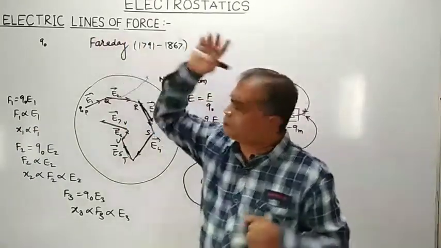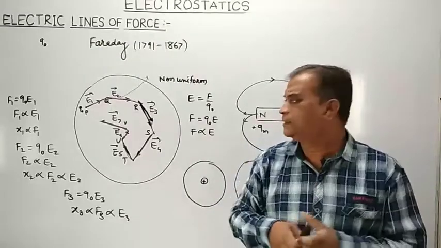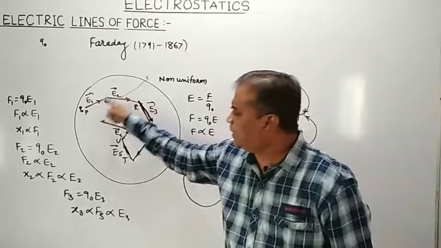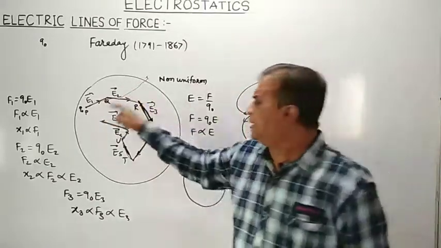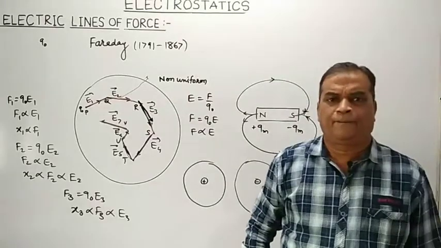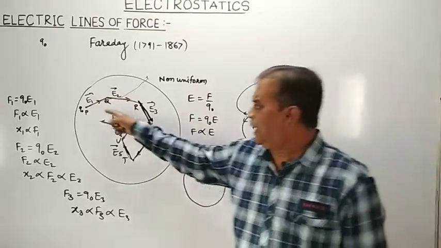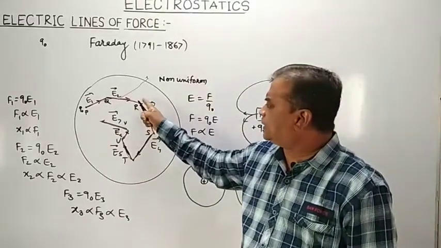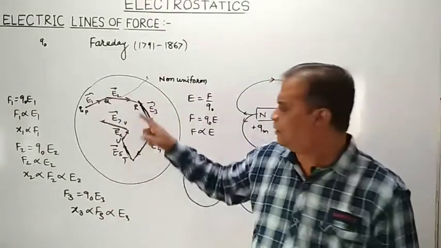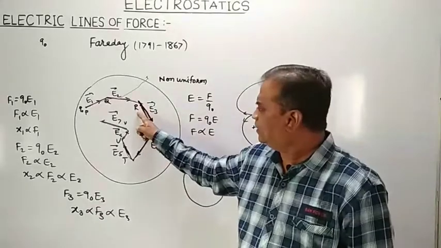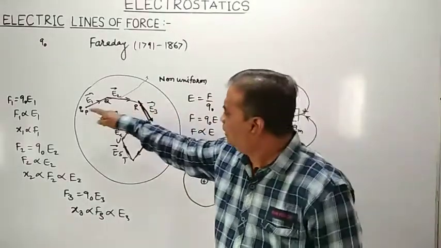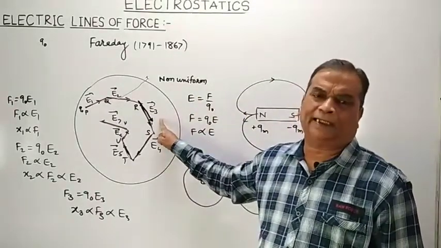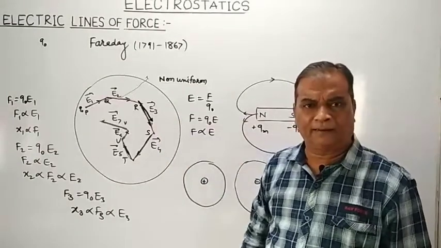So electric lines of force can also be defined as what? The imaginary curves drawn in the region of electric field in such a manner that a tangent drawn at any point on the curve will give us the direction of electric field intensity at that point.